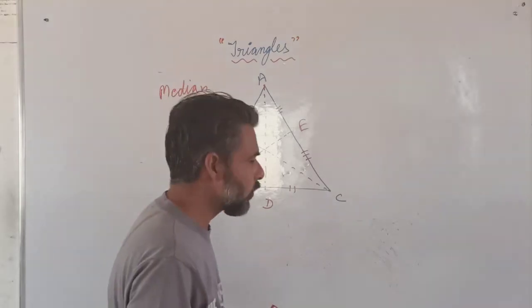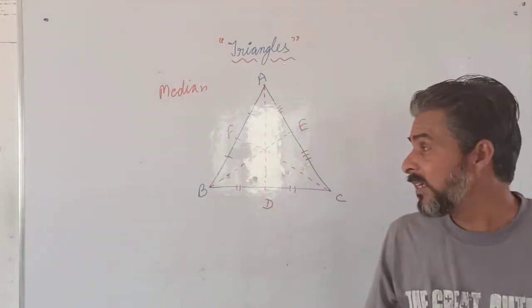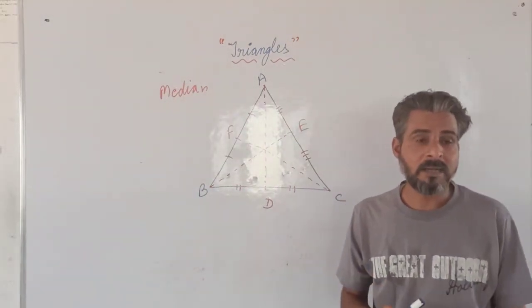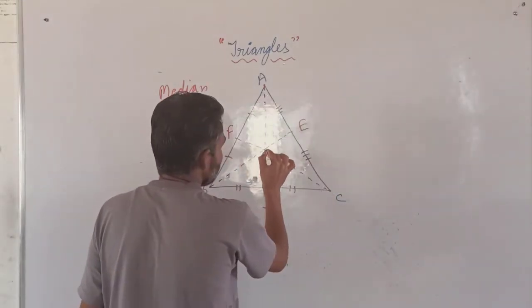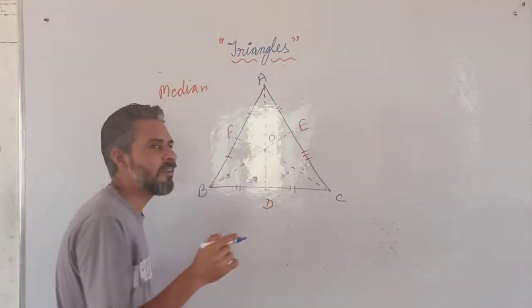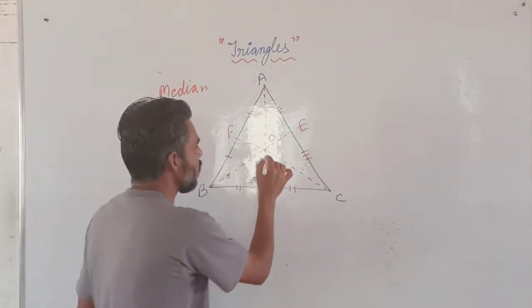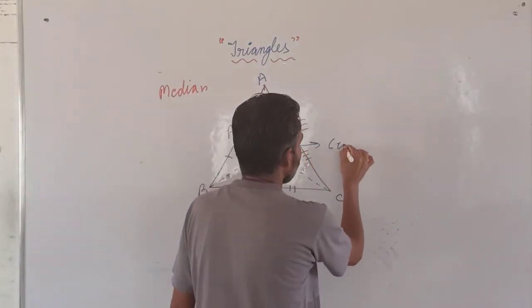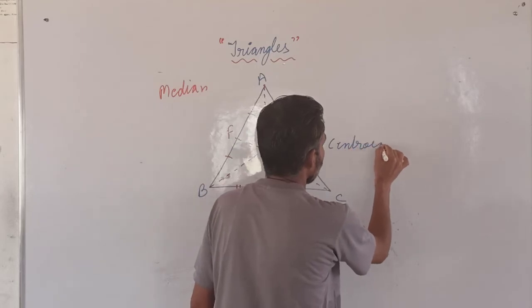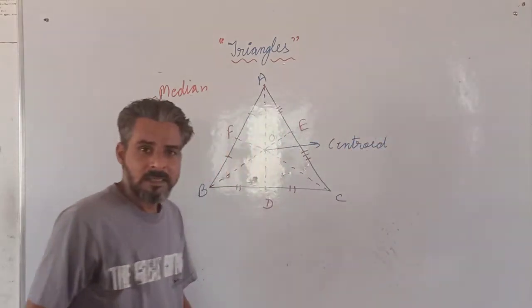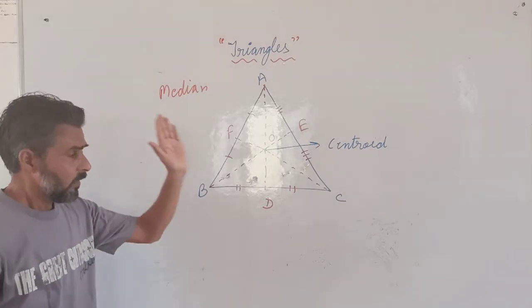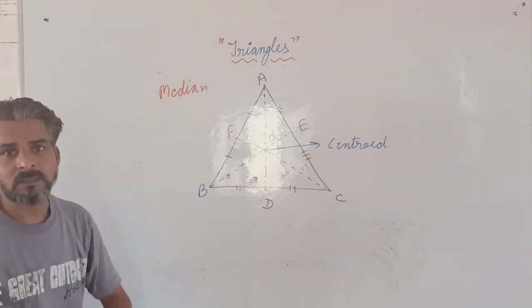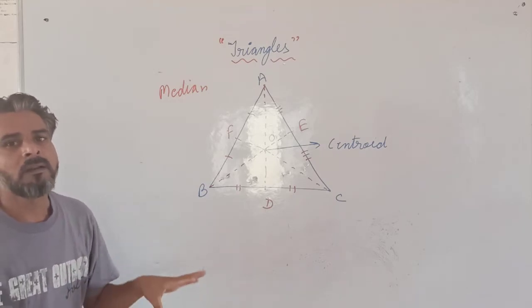Now what I want to tell you is that these three medians will intersect at a given point. Suppose this point is O. We can give any name. O is known as centroid. What is the name? Centroid. What is the property of the centroid? Centroid is the point of concurrence of the medians of a triangle.